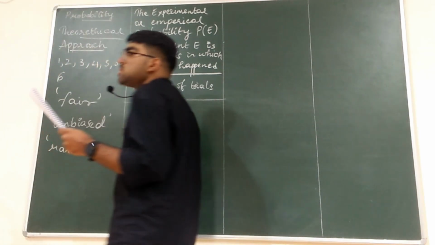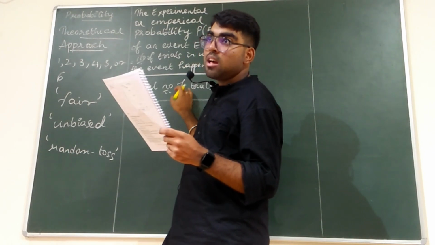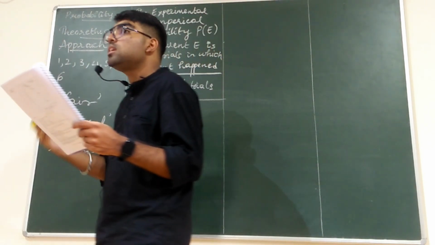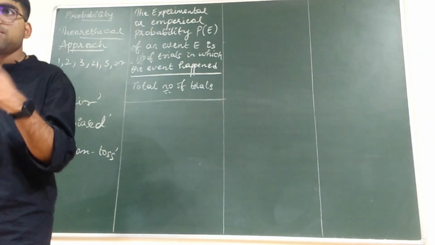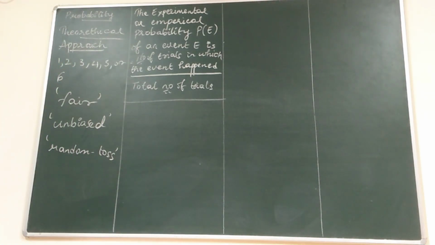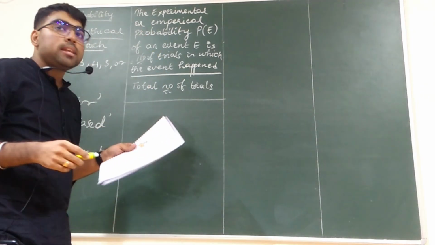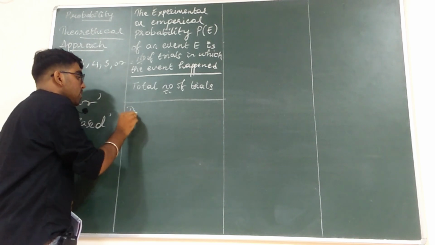This is all about the experimental approach. This is by an experiment. What if it is a theoretical approach? There are two types of approach you would have done. Experimentally, you would be getting some value. Theoretically, by assumptions, you will be getting some values. Right? So, here that is the experimental probability. So, next is the theoretical.